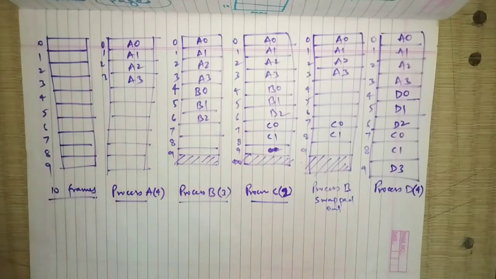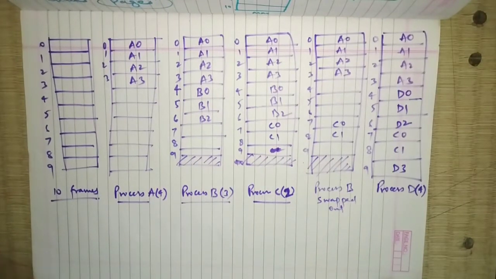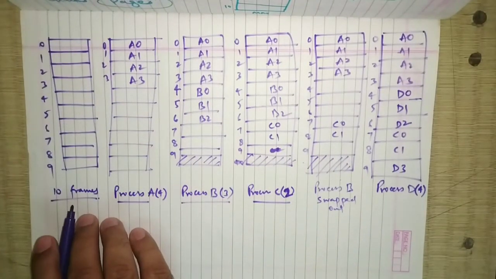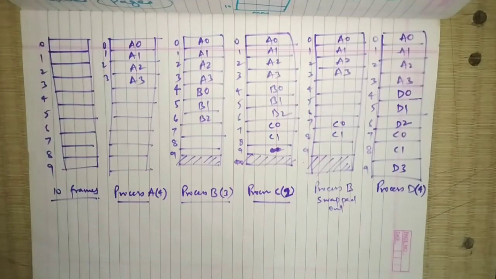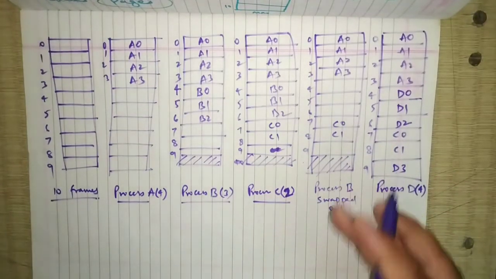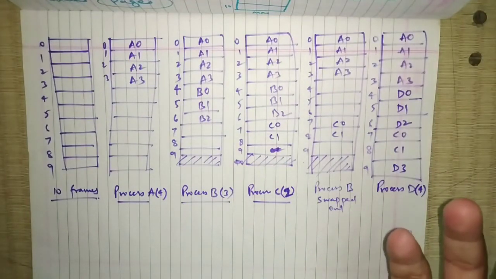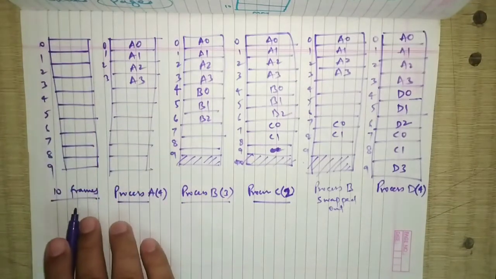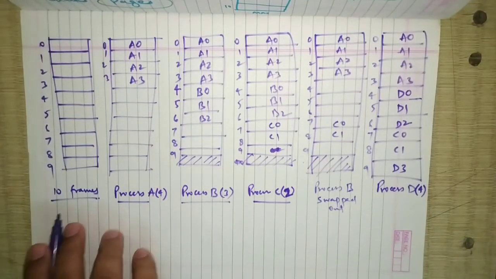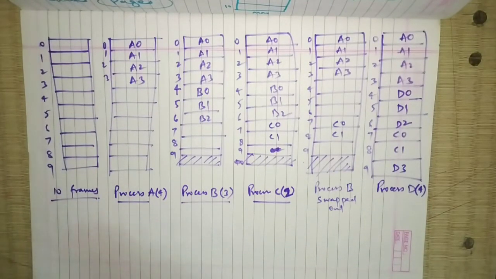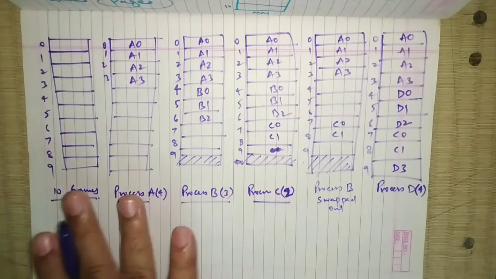Okay, so I'm just revising this again. It was the initial situation where we were having no frames. The concept is that we have to divide the main memory into a number of chunks called frames, and we also have to divide the process into a number of small, equal-size chunks called pages. So in the first diagram you will find that we don't have any processes, so all the frames are empty.